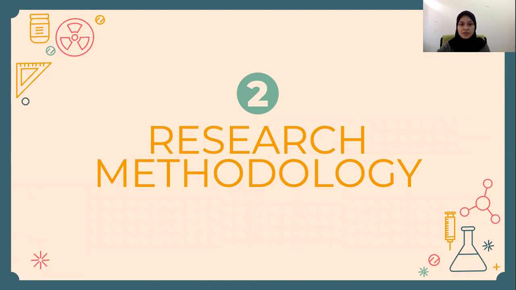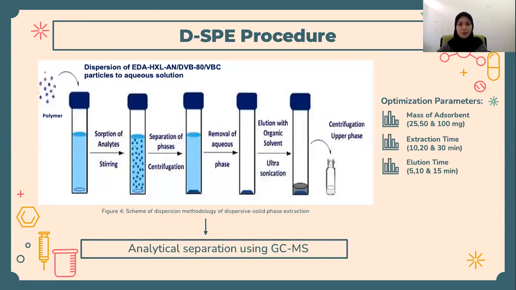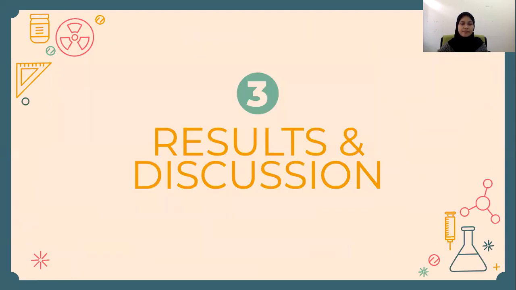And here is the research methodology, involving the preparation of modified hypercrosslinked polymer and the DSPE procedure. It consists of adsorption of analyte, separation by centrifugation, removal of the aqueous phase, and elution with the organic solvent before the sample is sent for GCMS analysis.